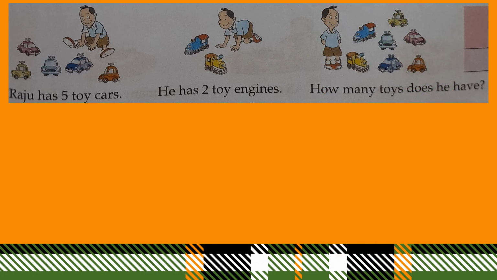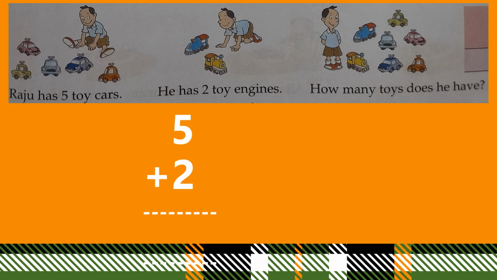Raju has 5 toy cars. He has 2 toy engines. How many toys does he have? Raju has 5 toy cars and 2 toy engines. How many toys does he have in all? That means how many total number of toys he has. This is an addition story sum. How will we solve this? We will add 5 and 2.